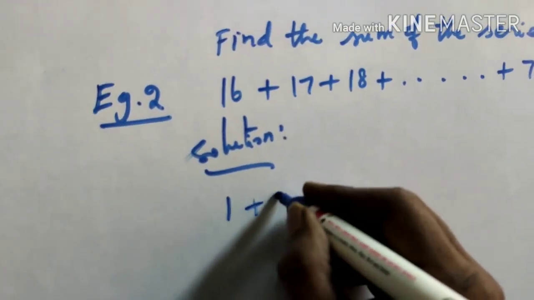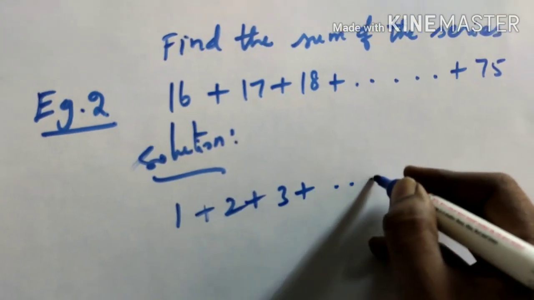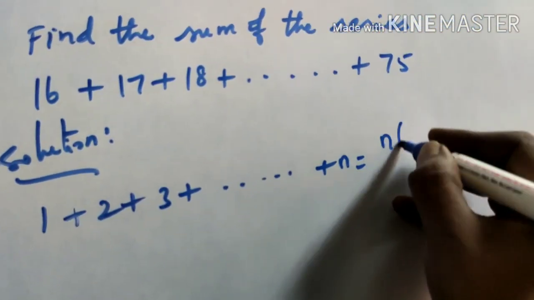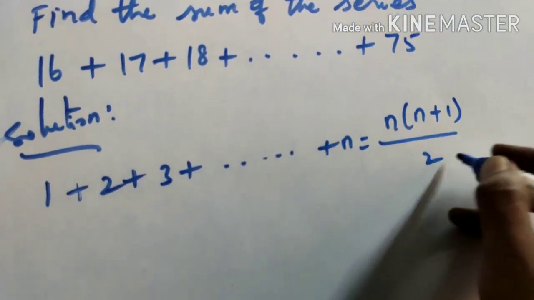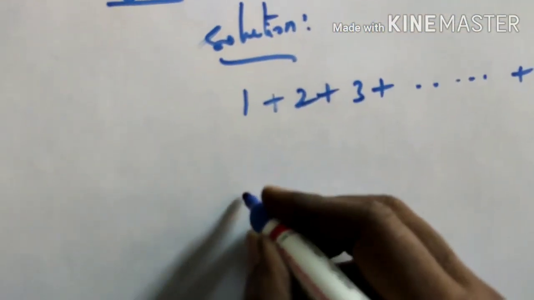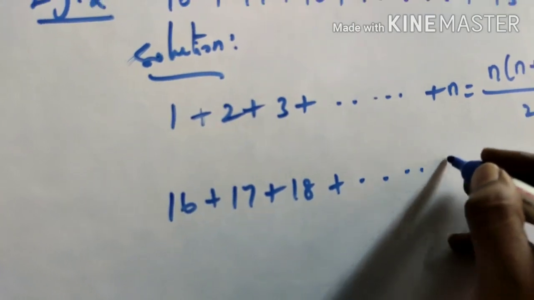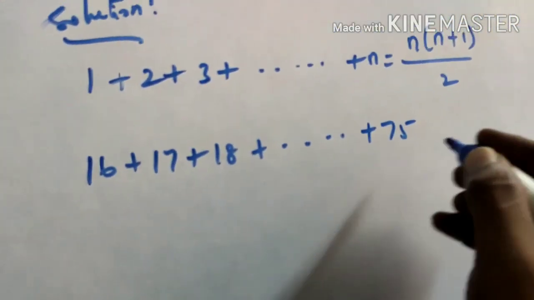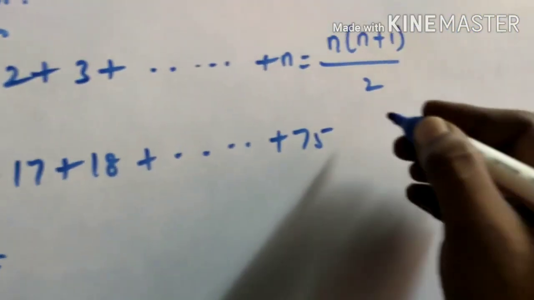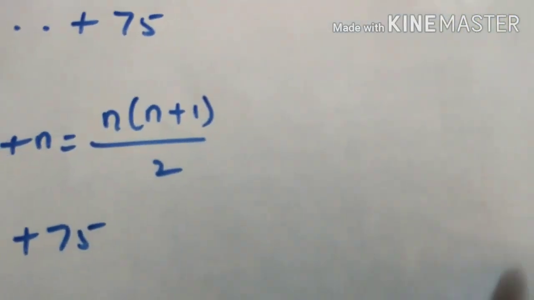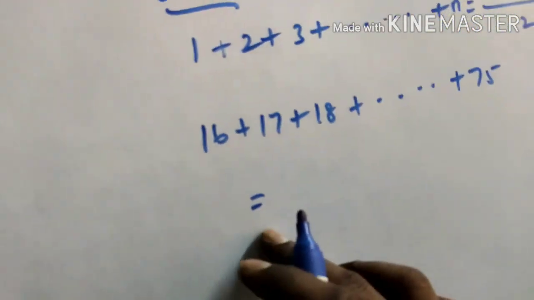So you can write the formula first: 1 plus 2 plus 3 plus dot dot dot plus n equals n into n plus 1 by 2. Now you write the given series 16 plus 17 plus 18 plus dot dot dot plus 75 and put equal to here, because if you put it here, the space will not be enough. So I am putting it down here.